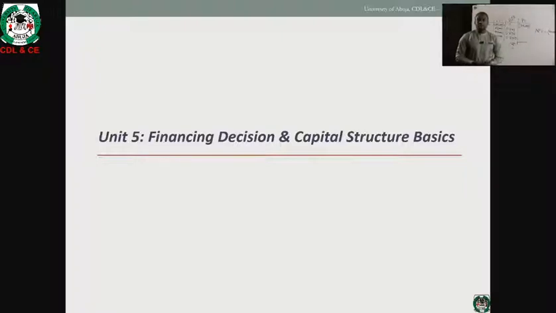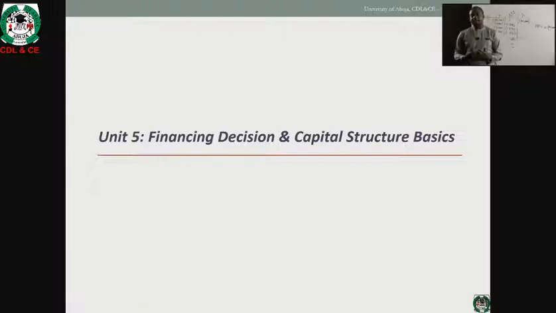Now we'll go to the next unit, which is financing and capital structure decision. In the steps we have enumerated in a capital budgeting decision, after deciding which investment alternative to pick, which result may depend on whether you have used a discount technique, maybe net present value or internal rate of return, or you have adopted a non-discounted technique of payback period or accounting rate of return, irrespective of the sound technique that the organization has adopted.